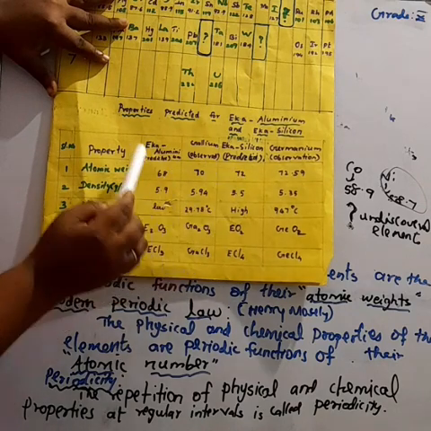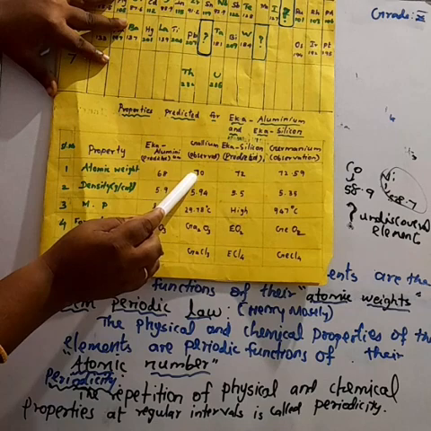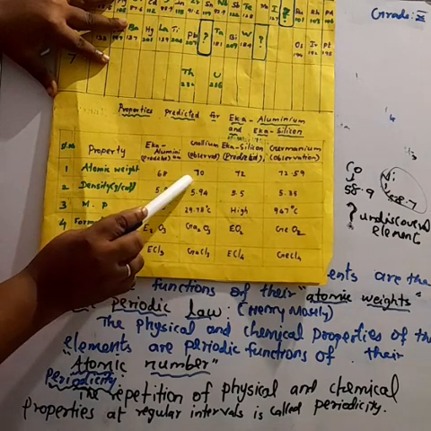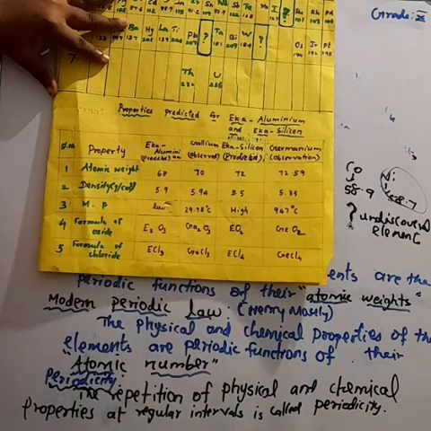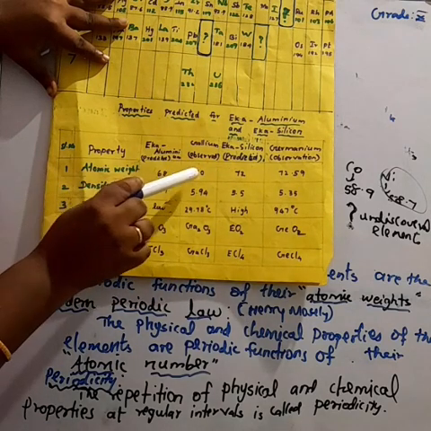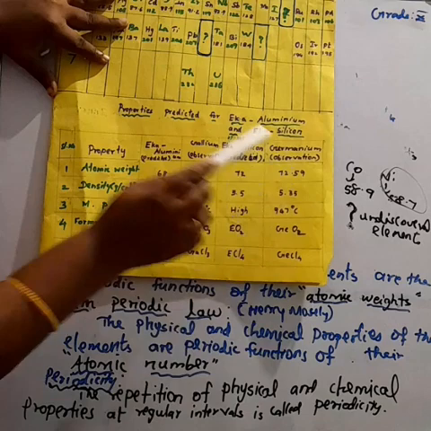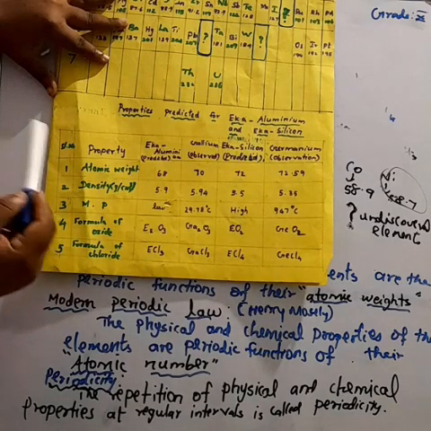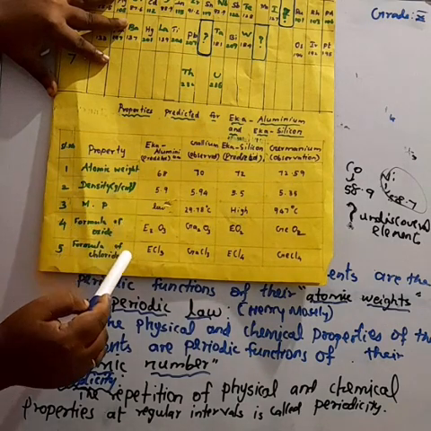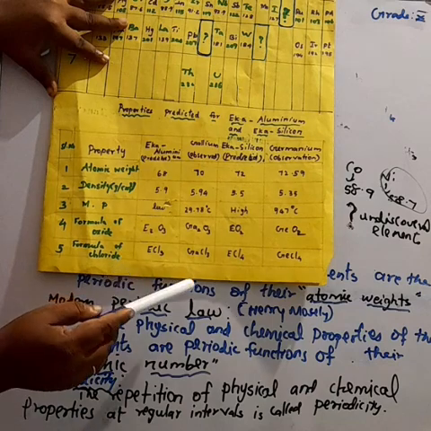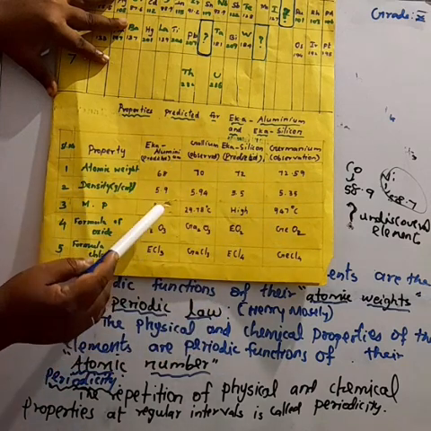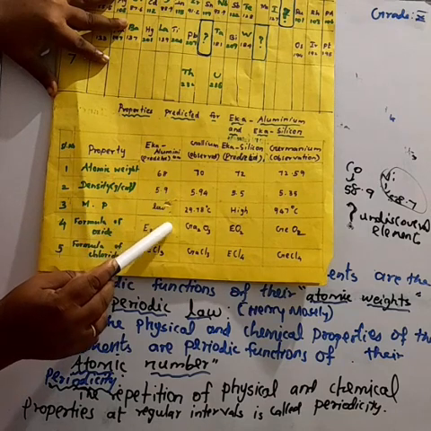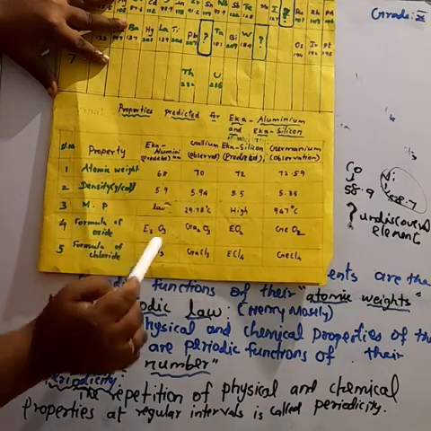After the discovery, the atomic weights were nearly the same: gallium 70 and germanium 72.59. Like that, the density, melting point, formula of oxide, and formula of chloride all matched Mendeleev's predicted properties.